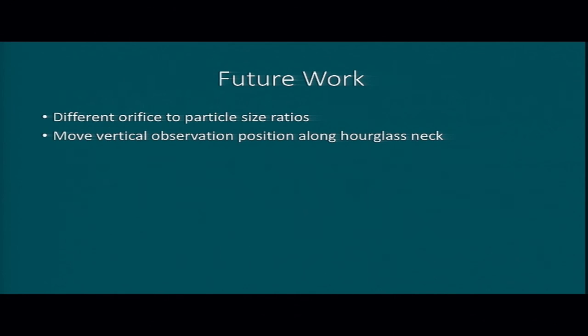So in the future, we could look at a different orifice to particle size ratio. The regime we were looking at, previous work has shown had a more constant flow, so we could look at a more fluctuating signal. And then we can move the vertical observation position along the hourglass neck in order to look at the flow at different heights before or after it's dispersed more.